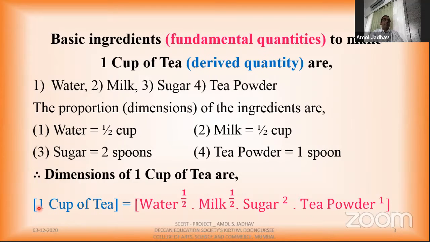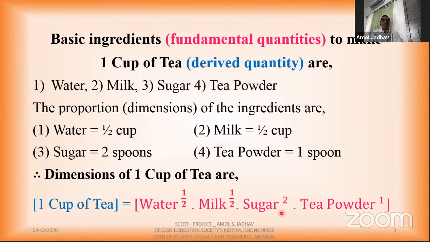So dimensions of 1 cup of tea is equal to my basic ingredients or fundamental quantities: water, how much, half cup. Then milk, again half cup. Then sugar 2 spoons, and tea powder 1 spoon.